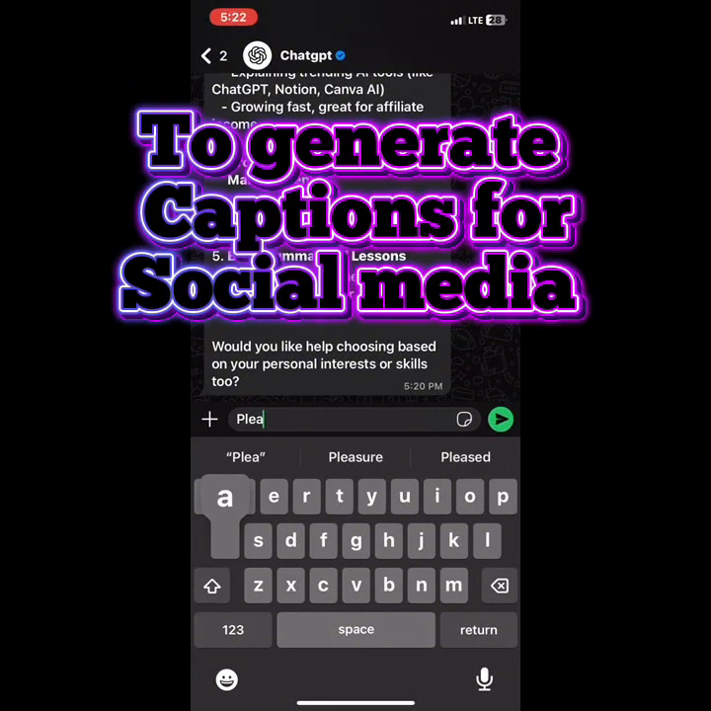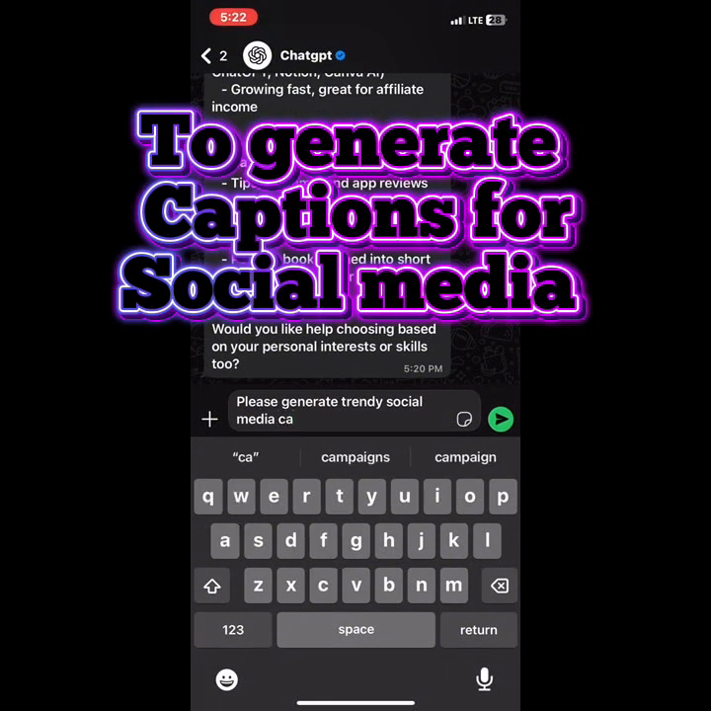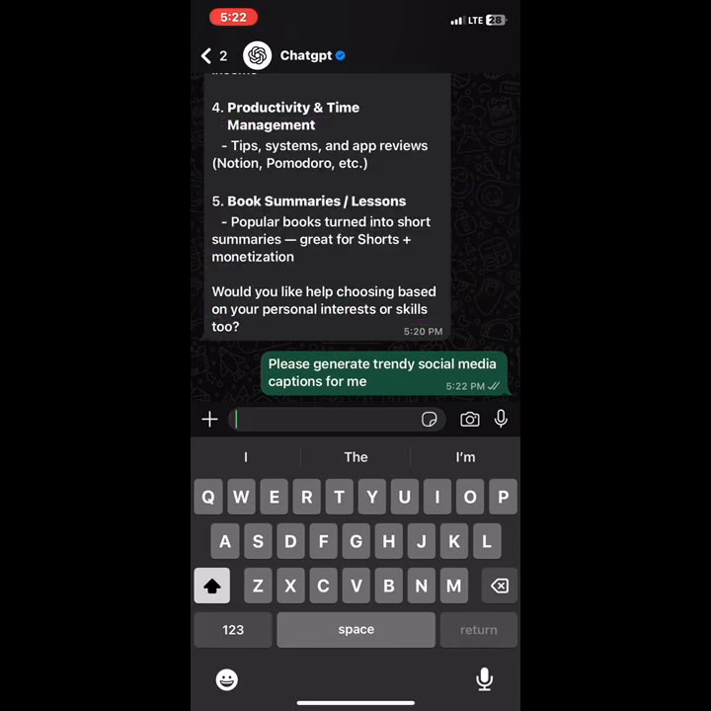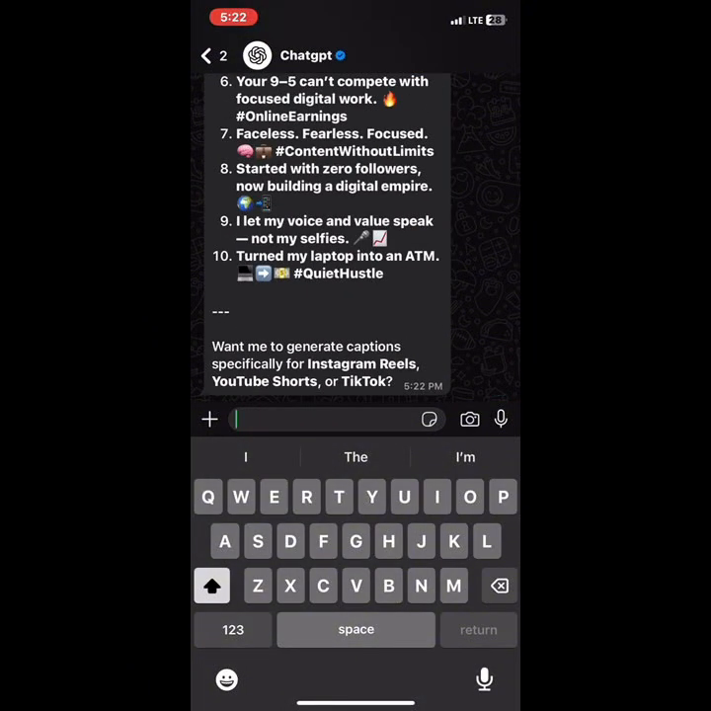Okay, to generate captions for social media. Yes, your social media needs catchy and trendy captions. Remember, it's the captions that make them want to watch. When you have a trendy and catchy social media caption, they'll want to watch your video. So you'd want to tell ChatGPT to generate that for you. Generate a very good and catchy, trendy caption for my social media. Also try to indicate if it's on TikTok, on Facebook, or on Instagram. Be specific.